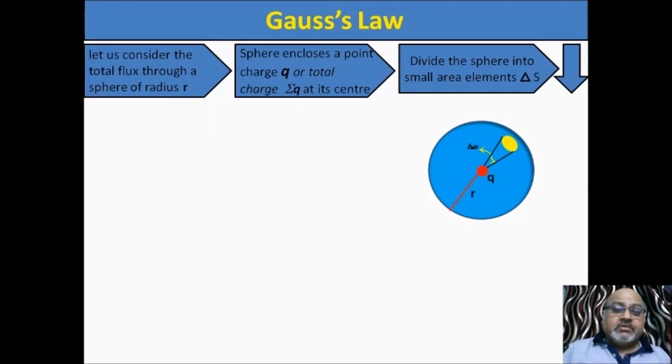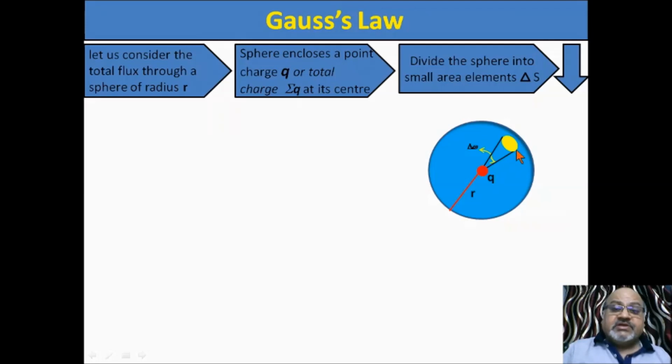So what is the shape of this element? It is conical, like a cone, with the point of the cone placed at the center and the topmost surface of the cone placed on the surface of the sphere. This is the situation here.